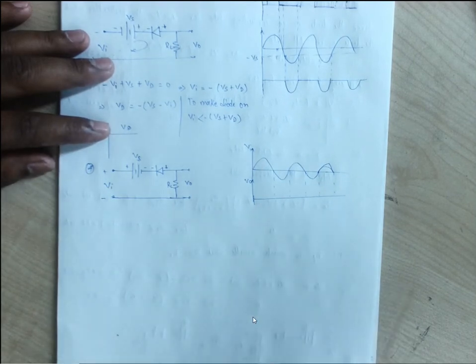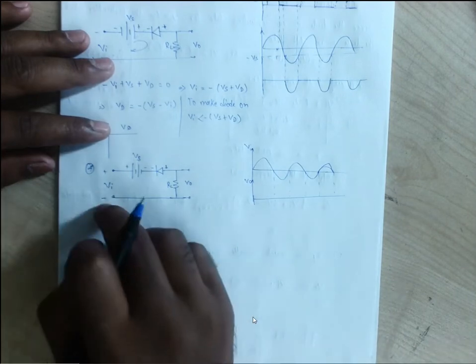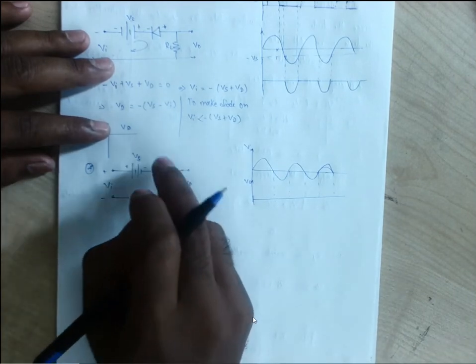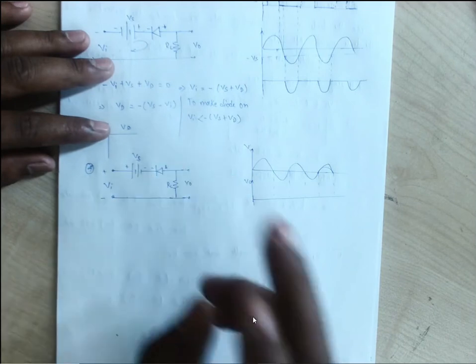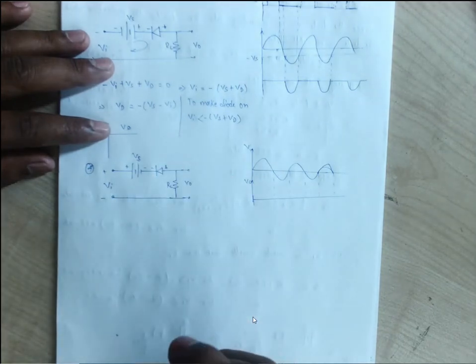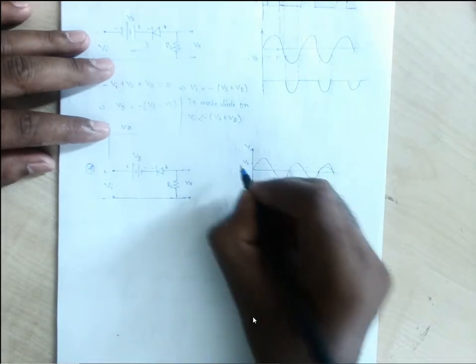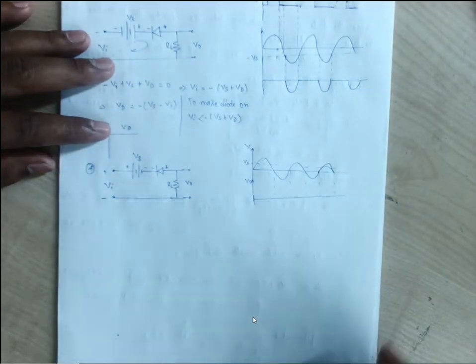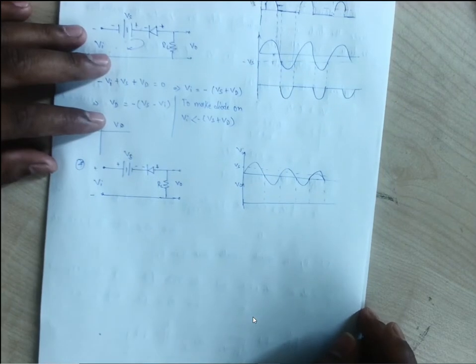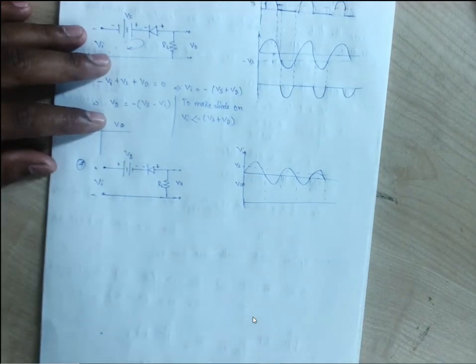Again Vi is 2, so it is 3, so 1 is there, 3, it is equal to Vs. So if we consider the ideal case, our diode is off. So the moment Vi is equivalent to Vs, our diode will become off. But before that, our diode will be on.